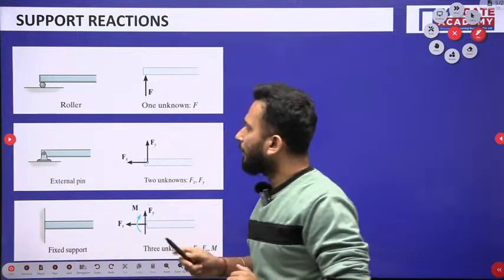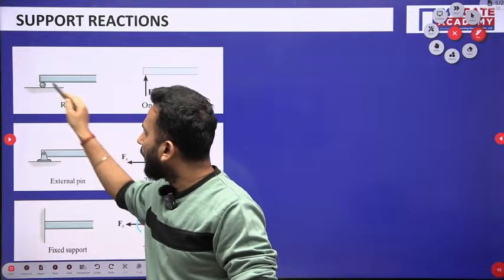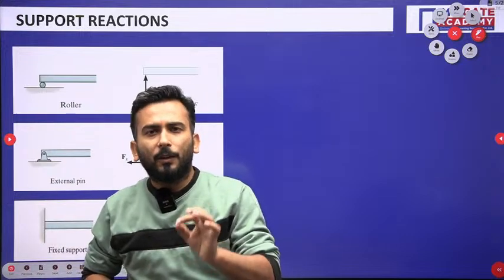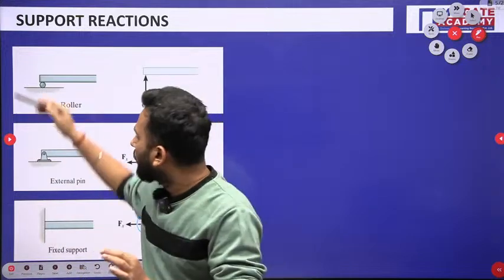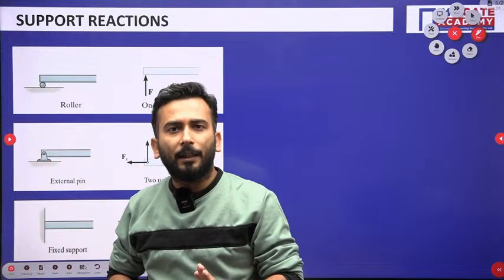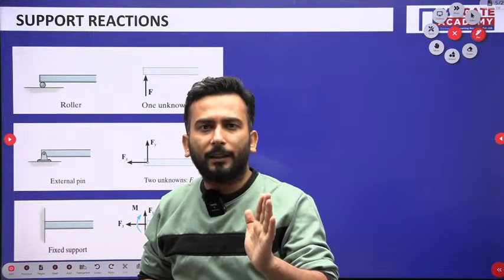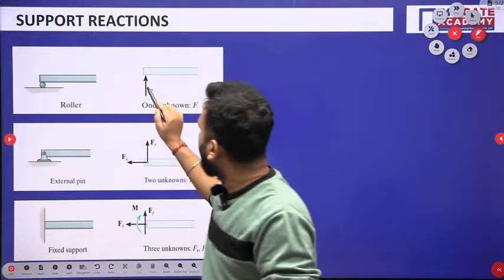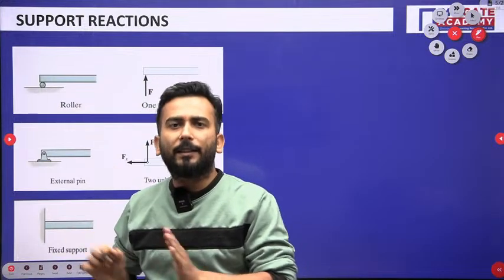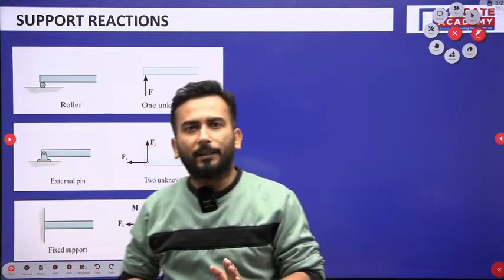right? Now for example, consider over here that this structure is resting on a roller. So tell me one thing, the roller is only preventing its downward motion, that is motion in the y direction. So that means definitely it must have been applying force in the y direction. So when I remove the roller, I have to show with the help of a force F. In the X direction, the body is free to move. That's why I am not showing any reaction in the X direction.